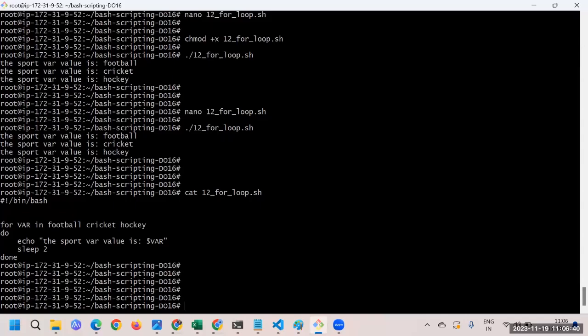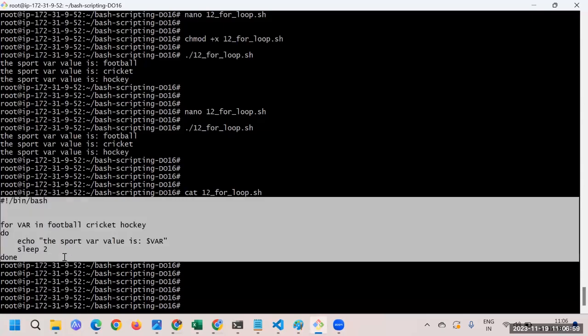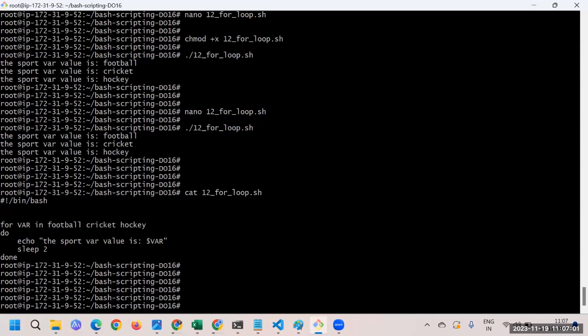It is identified by the space. This is the first item, then there is a space, then there is a second item. That's how it will be executed. So make sure that whatever values you want to pass, there should be a space in between. That's how it is going to execute. So this is close to the syntax. We have taken the same example. Any questions, guys, at this point?